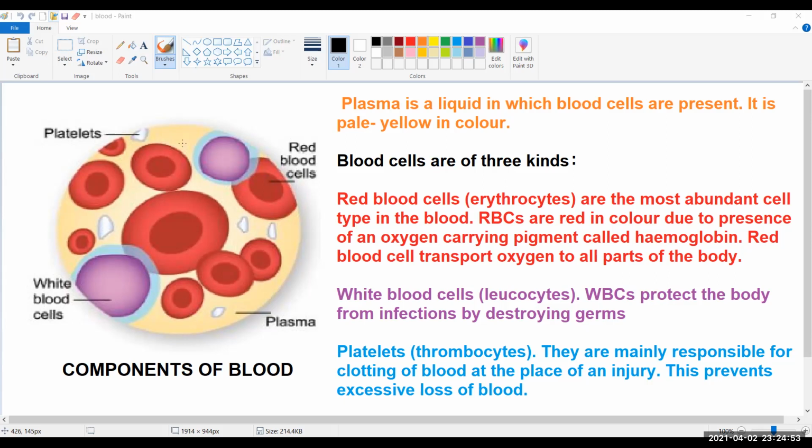Platelets are also called thrombocytes. They are responsible for clotting of blood at the place of an injury. This prevents excessive loss of blood.